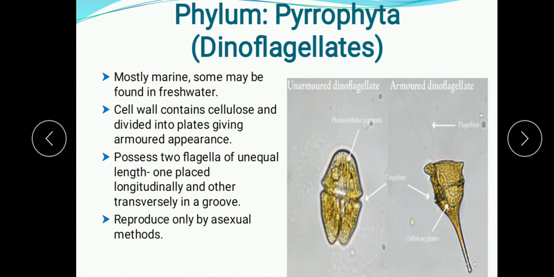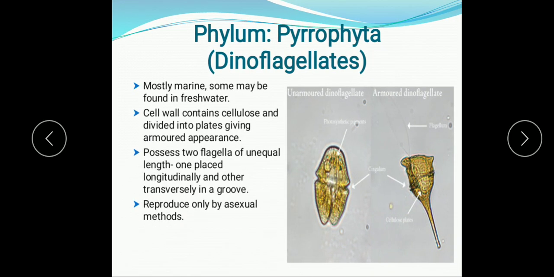Photosynthetic pigments are present in them: chlorophyll a and c. Accessory pigments are also there: carotenoids and xanthophylls, including fucoxanthin. They reproduce only by the asexual method, and they multiply very fast, which can cause a temporary abundance in their number in water bodies. As they multiply very fast, their numbers increase very fast. So they cause red tide also, because they are found in different colors. They are responsible for the red tide because of the resulting red color of the water.